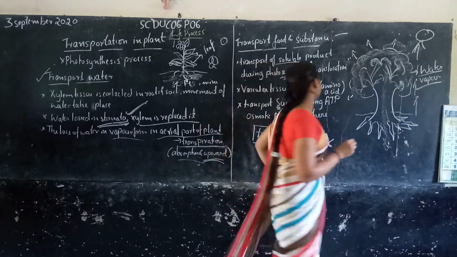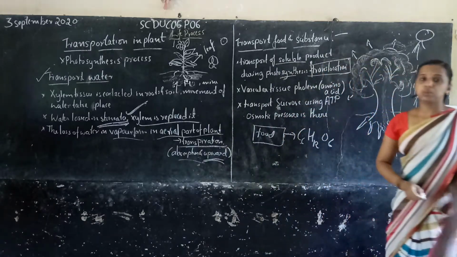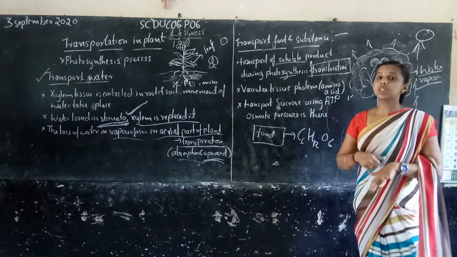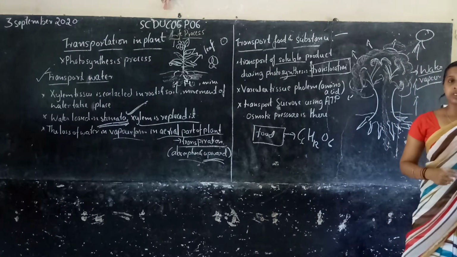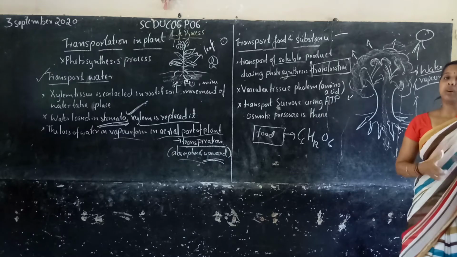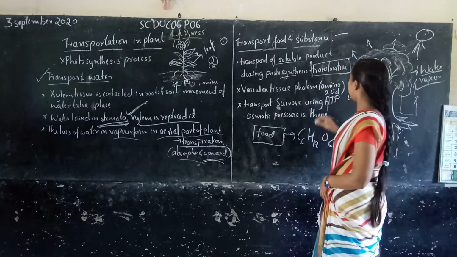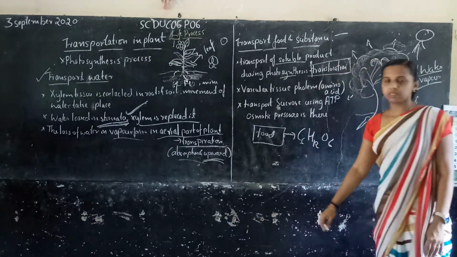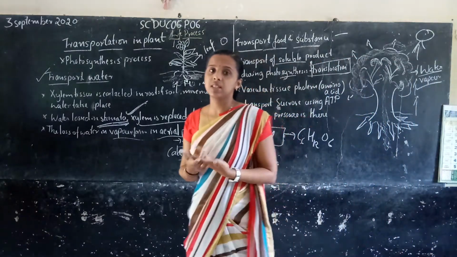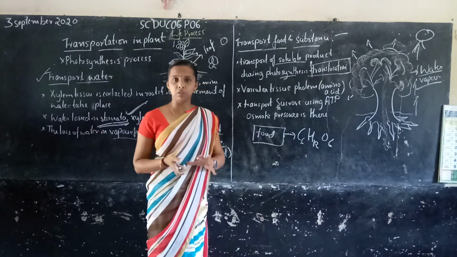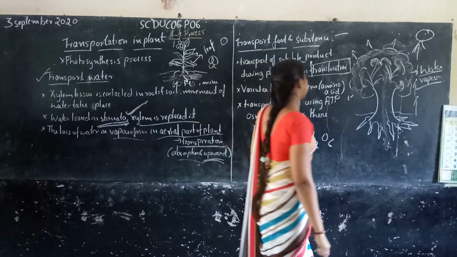Such a process is called translocation. What do we mean? The transport of food which is in soluble form after the photosynthesis process. After photosynthesis, the food is in soluble form and it is transported to all parts of the plant. Such a process is called translocation. So now we know how food is transferred to all parts of the plant.